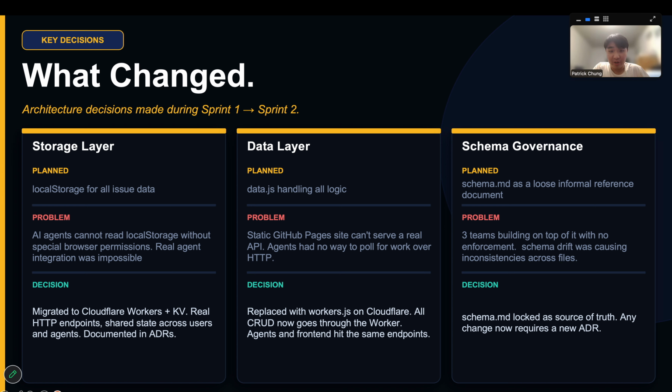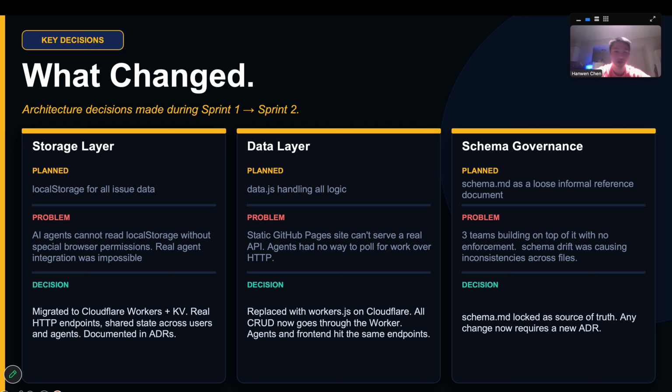So at the end of sprint 1, we did a quick sprint review to talk about where our current team is standing. And we discussed some issues and solved some ADRs. So the first issue was the storage layer. All the issues were initially planned to be stored in local storage. However, the problem is that agents can't necessarily access local storage without browser permissions, and the integration was too difficult. So we resolved this by migrating to Cloudflare, where we can host a global database based on user login to access all the claims.